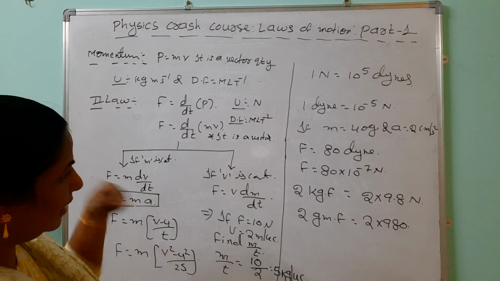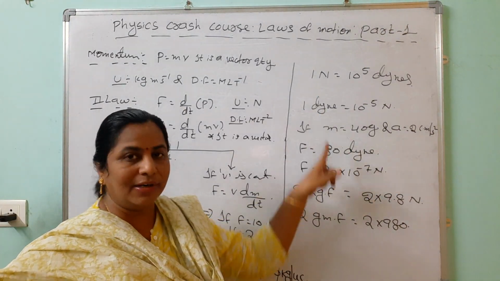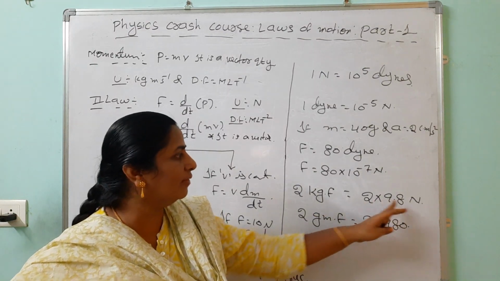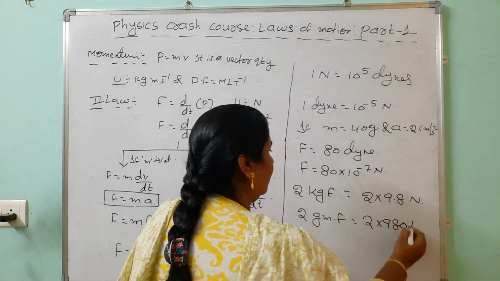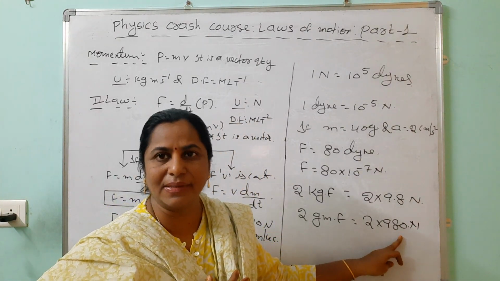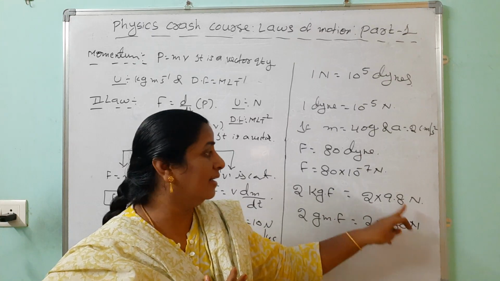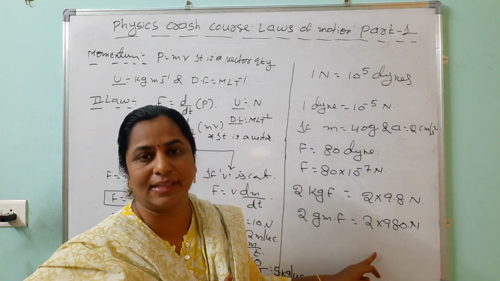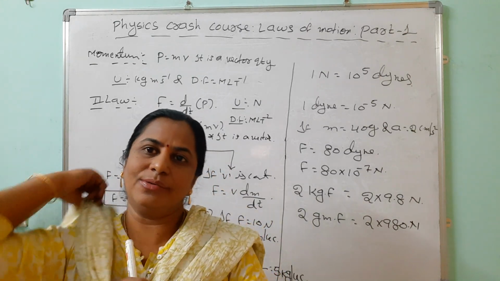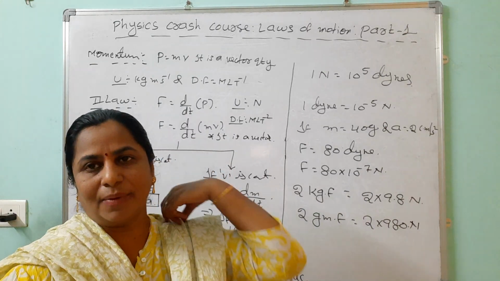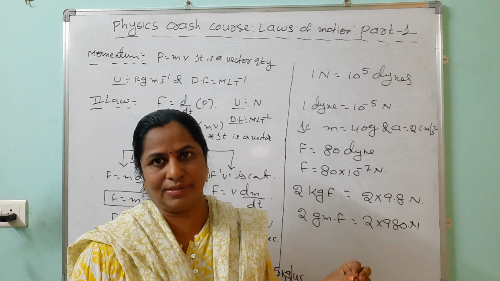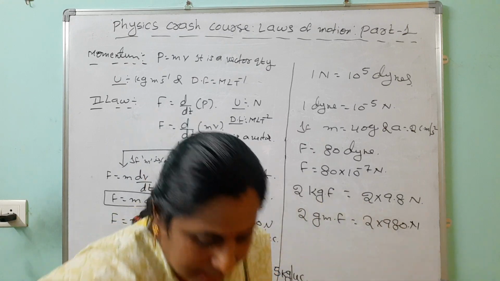This is in the case of variation of velocity, and it belongs to kg force, gram force we are applying. How to convert this one, we can take: here we are multiplying with acceleration due to gravity, 980 centimeter per second square, which is 9.8 meter per second square. So this is about Newton's second law. Finally, what is the use of Newton's second law? With the help of that, we get the expression for force and we are able to calculate the force. And it belongs to Newton's second law.